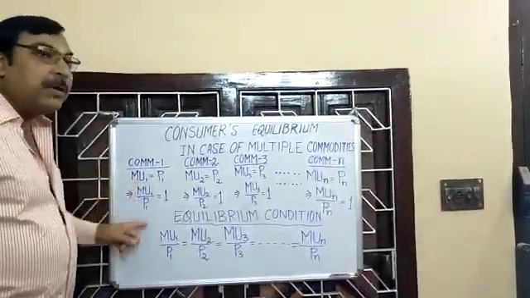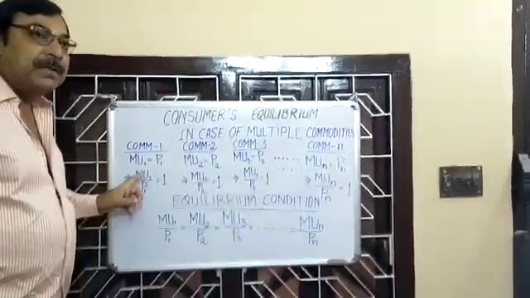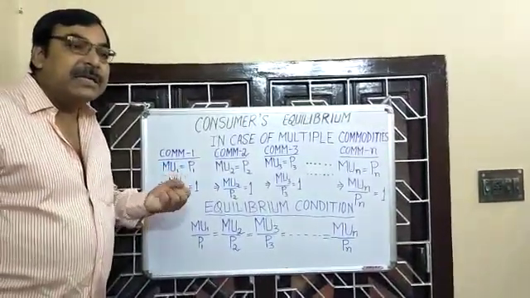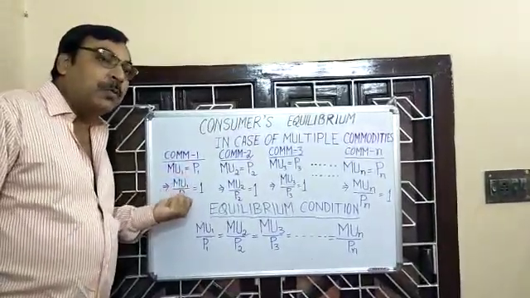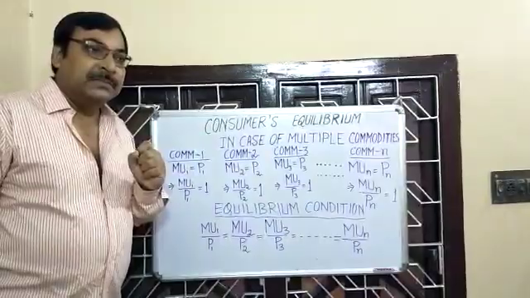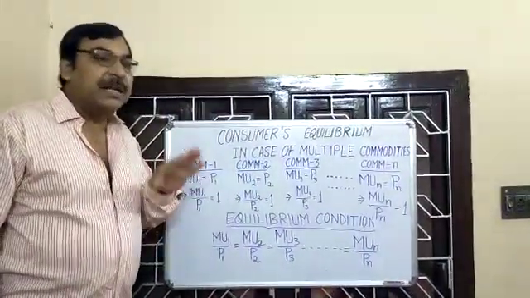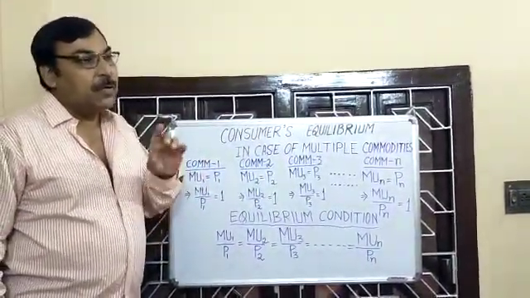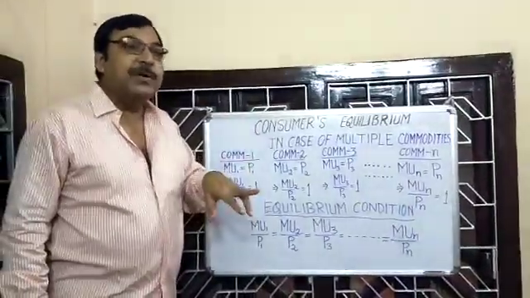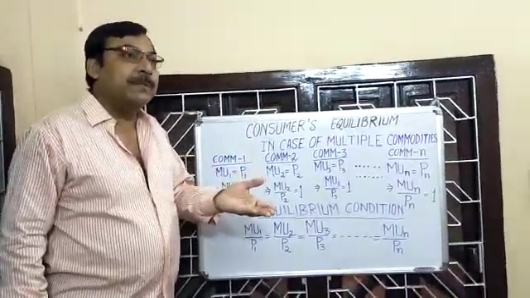What is meant by MU1 by P1? This ratio of marginal utility and price indicates utility derived from commodity 1 by spending rupee 1. The ratio of marginal utility and price always signifies utility derived from the commodity by spending rupee 1.